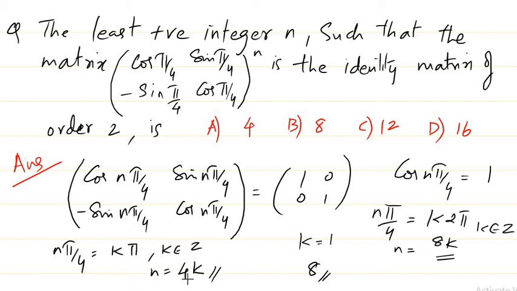To be more clear, the sine condition happens when n takes values 0, 4, 8, 12, and so on. The cosine condition happens when n is 0, 8, 16, the multiples of 8, and so on. We are asked the least positive integer n, so 0 is not the case. The least case when both happen together is 8. So the correct option in this case is option B.